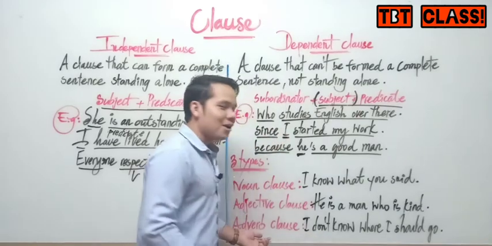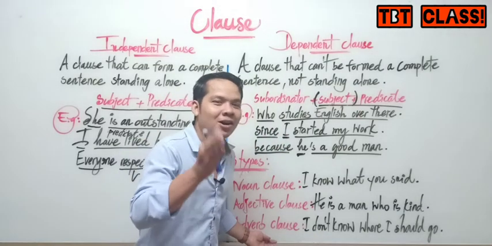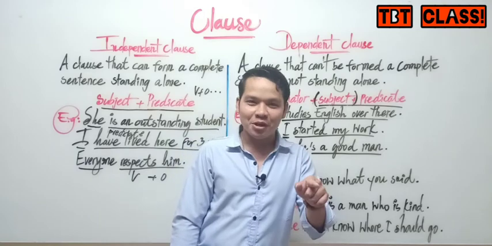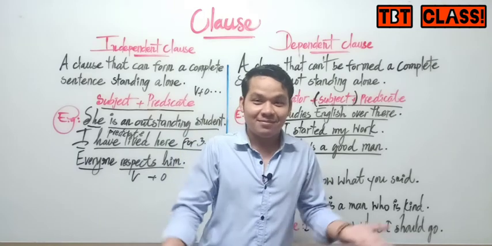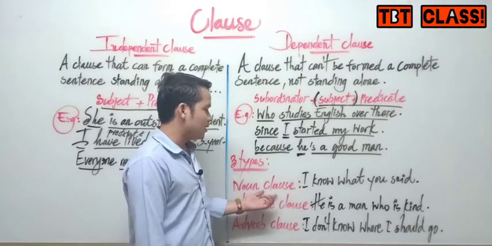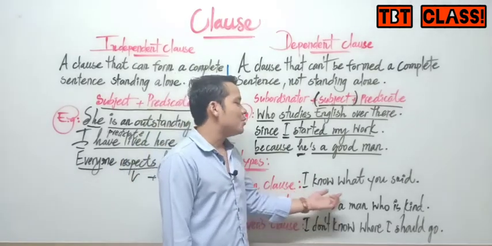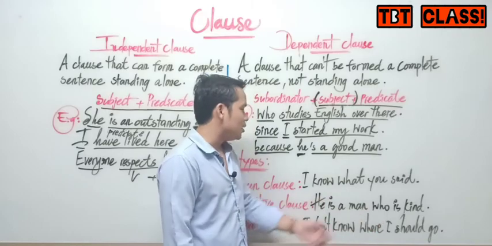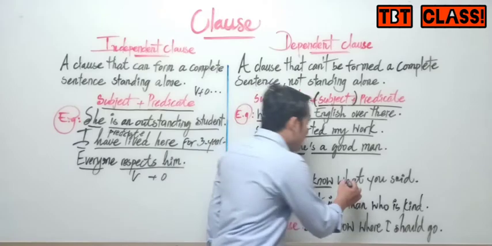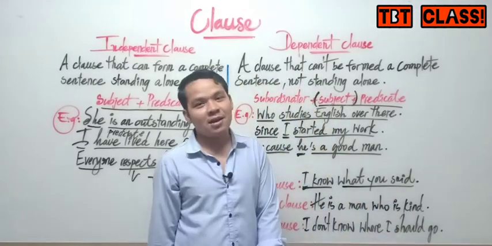So an adverb clause is also a sentence or clause that we use to modify a verb, adverb, or adjective. You can see the examples one by one. Noun clause, for example: I know what you said. So "I know" is the main clause, or independent clause, and "what you said" is the noun clause.